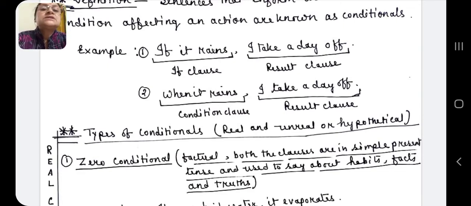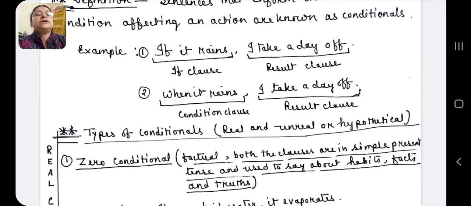So these types of conditionals are called real conditionals because those are facts and scientific facts. Okay. And what is an unreal conditional? Unreal conditional means something which is only an assumption or which is not actually possible in reality.